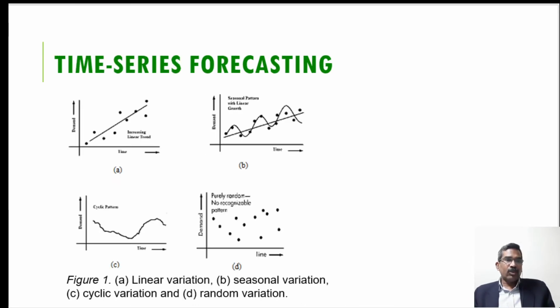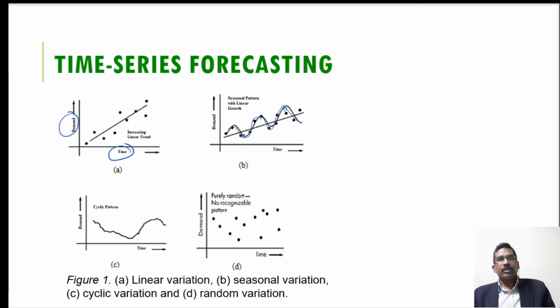Now this shows the types of variation in demand. The first one, figure A, shows the linear relationship between time and demand. Time is shown on the x-axis and demand on the y-axis. If this type of pattern exists, then we can simply use regression analysis. And here we can see the seasonal variation. There is continuous growth in demand, but there is a seasonal variation. In a particular season demand is very high, but in another season demand is very low. So in this way, we can observe a seasonal variation in demand.